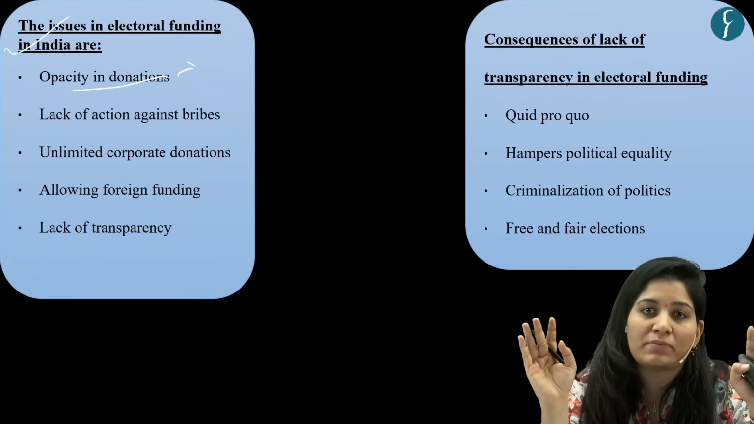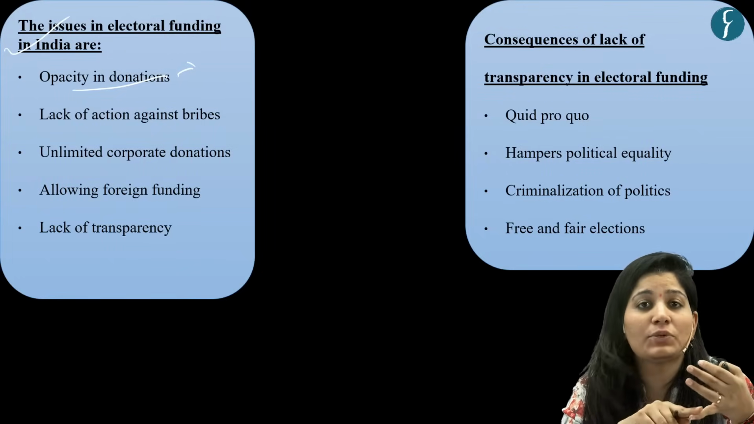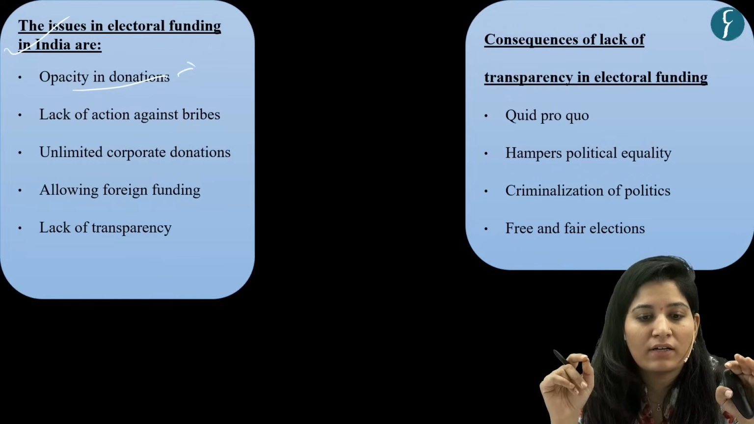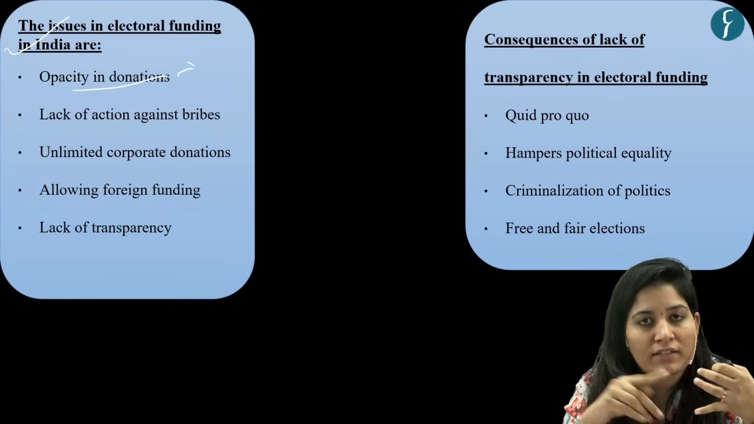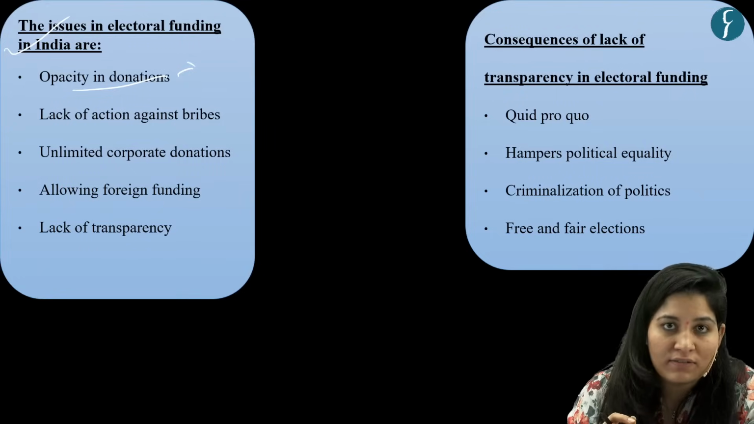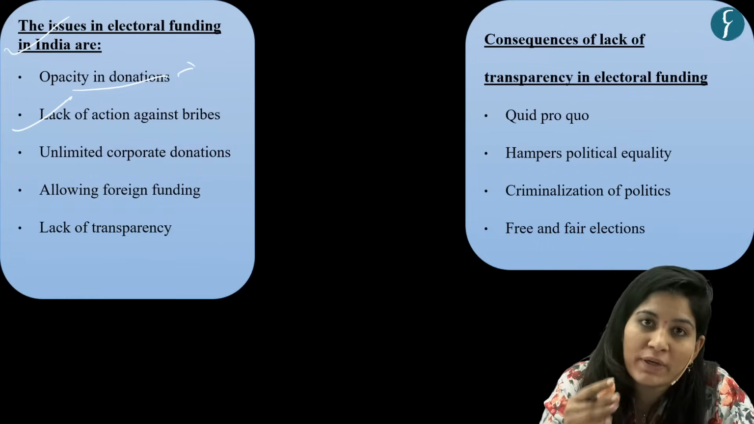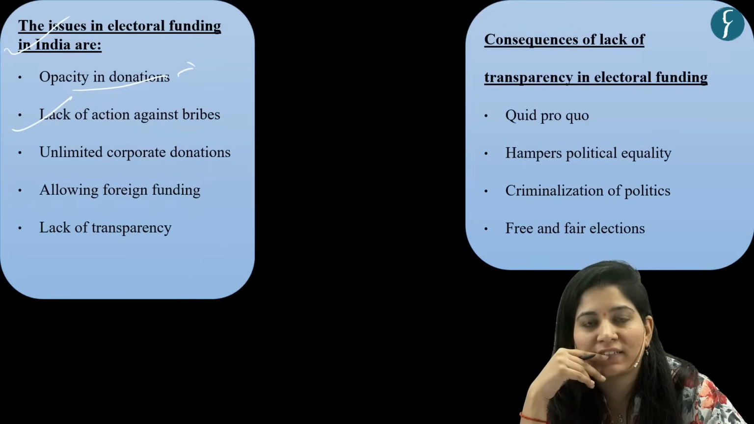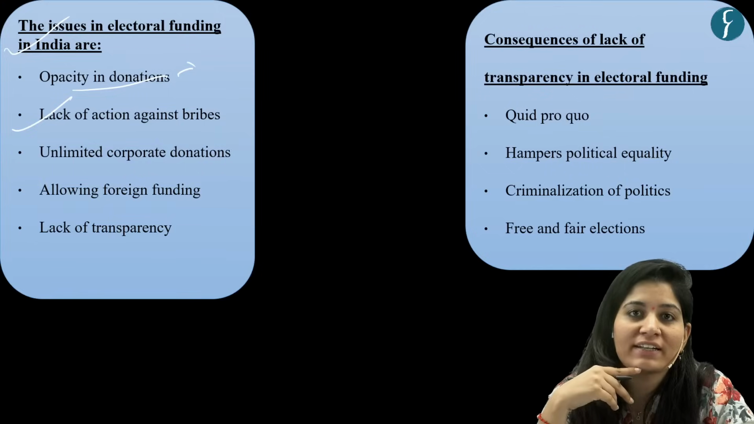70% of funding is anonymous, and that too in cash, which makes it very difficult to map. Plus, political parties do not file their tax. Another issue, you cannot map. So, that is opacity in donation. Second is lack of action against bribes. Now, who can take action against bribes? If any party is bribing voters in their respective constituency, who can take action? Election Commission can take action.